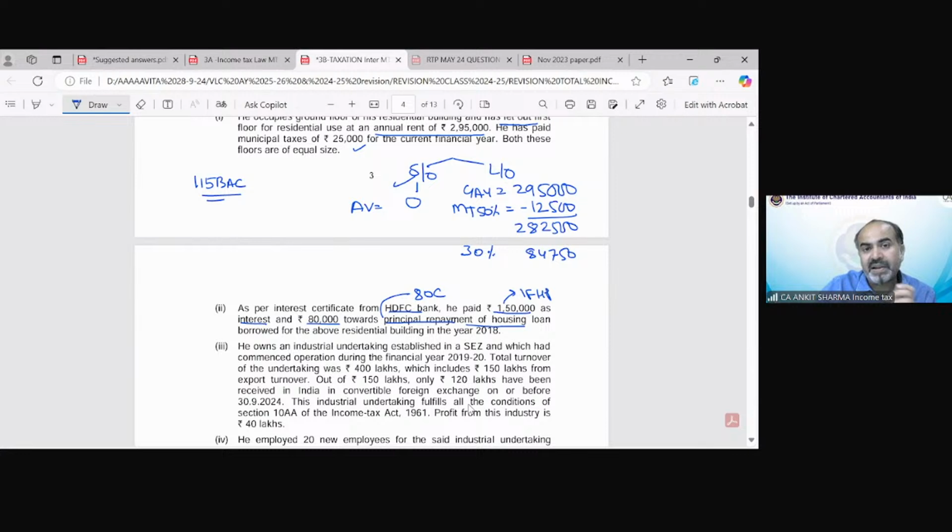Now 1,50,000 has been paid as interest for both houses. So how much interest can we claim for the self-occupied property, and how much under the let out property? Who will tell how much in self-occupied and how much in let out property interest could be claimed?